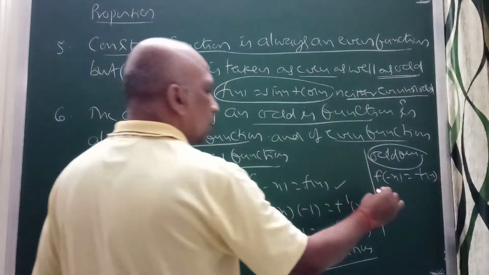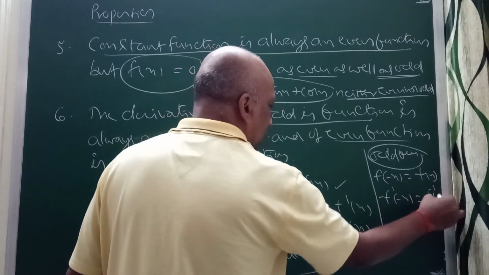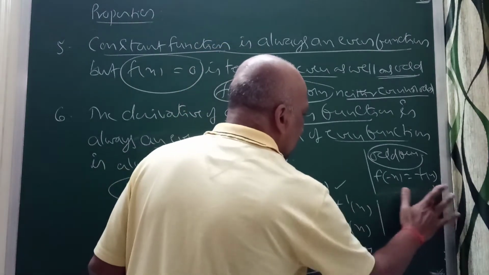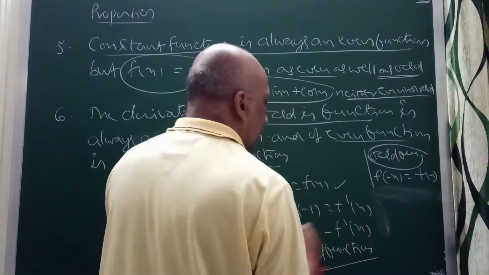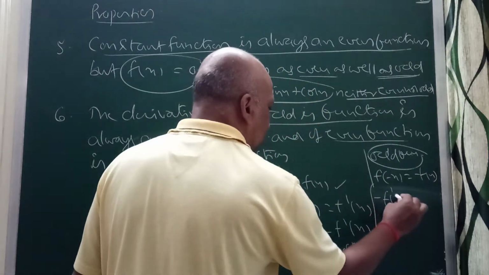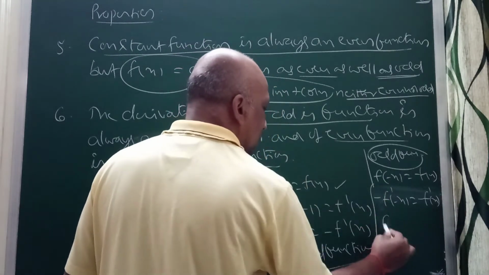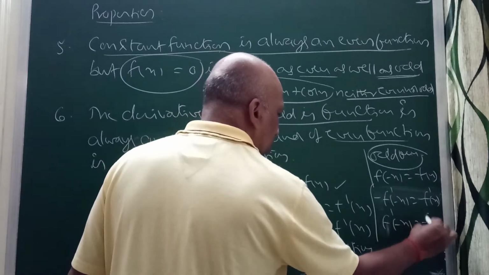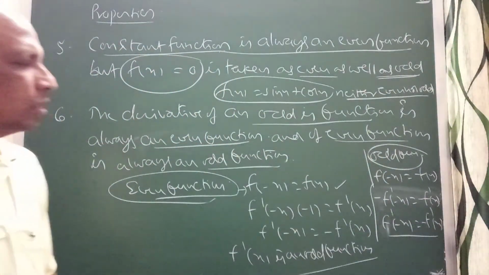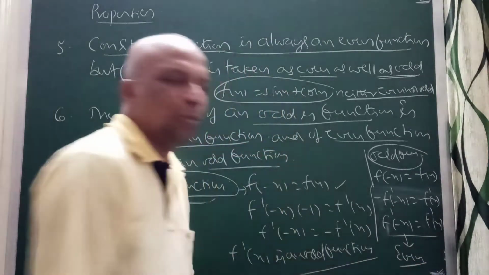Take the derivative of this, it will come minus f dash of minus x equal to minus f dash of x, correct? I will write clearly here, just wait 1 minute. As you can see, minus f dash of minus x is equal to minus f dash of x. Minus and minus get cancelled, you get f dash of minus x equal to f dash of x. Here minus 1 is cancelled, so this will be an even function, right? So f dash should be an even function.